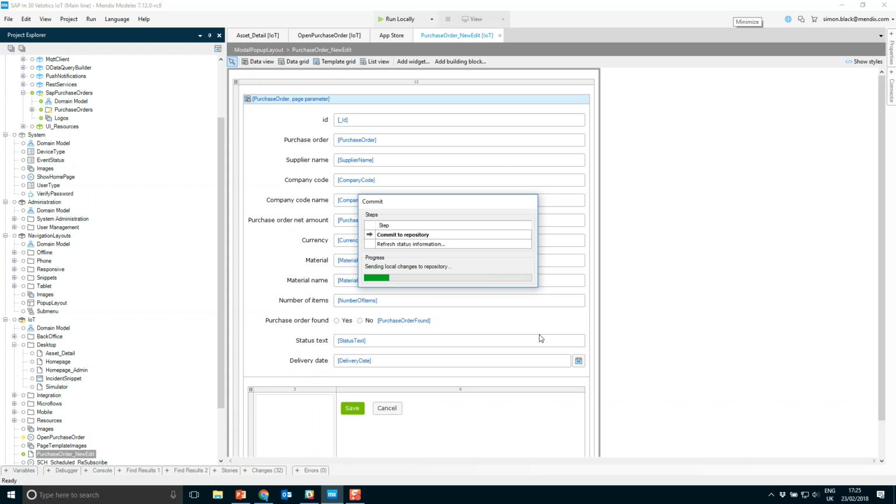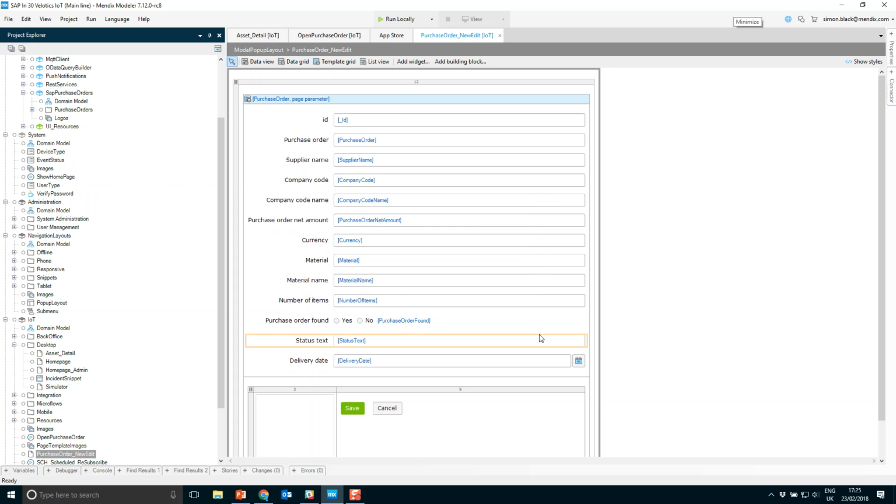Finally, once that's committed, we'll then be able to deploy this application into our cloud environment so that we can view those changes in our browser. So now that's available, we can choose from our options not only to run locally, but also deploy with one click into any cloud environment of our choice.